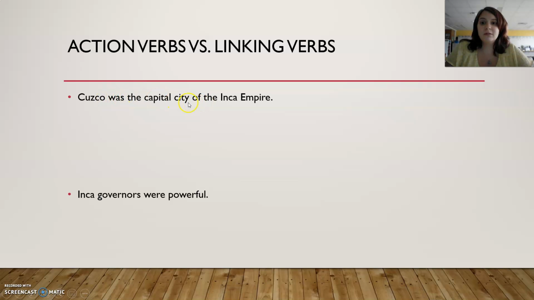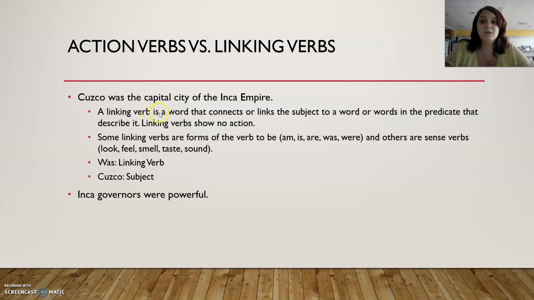Cusco was the capital city of the Inca Empire. This is an example of a linking verb. A linking verb is a word that connects or links the subject to a word or words in the predicate that describe it. Linking verbs show no action. Some linking verbs are forms of a verb like am, is, are, was, were. It could also be look, feel, smell, taste, sound. So in this sentence, was is the linking verb and Cusco is the subject.